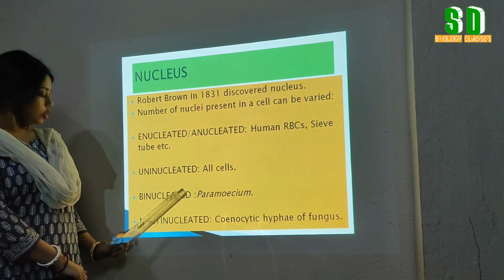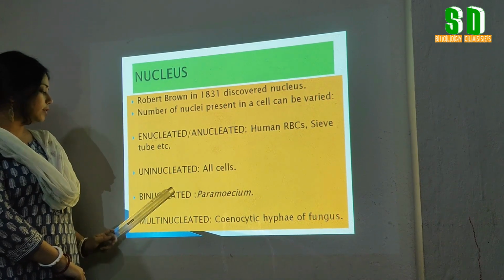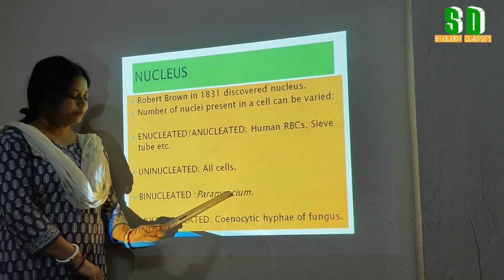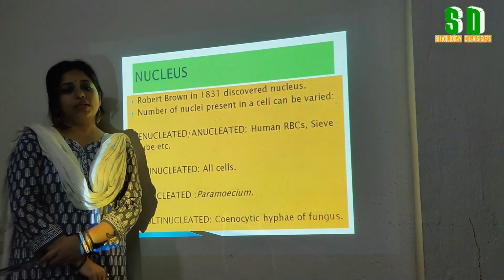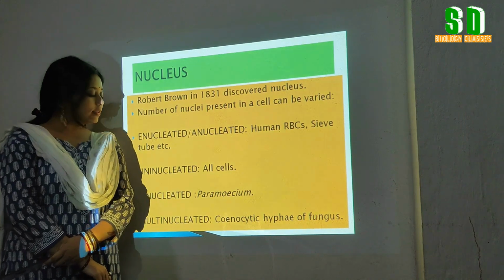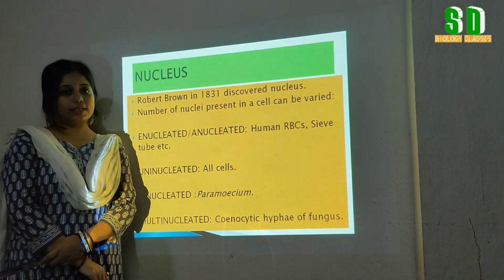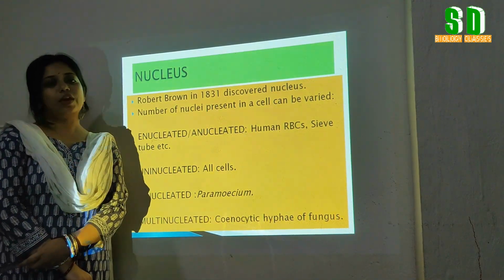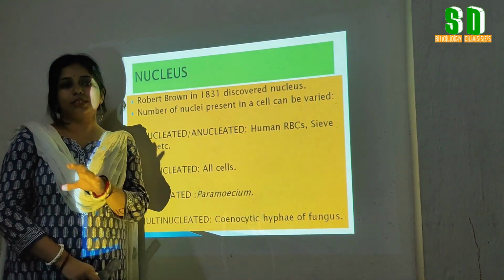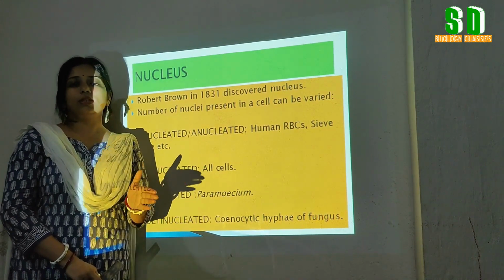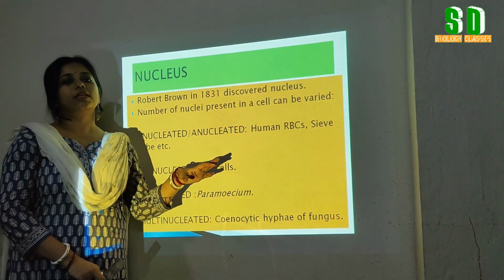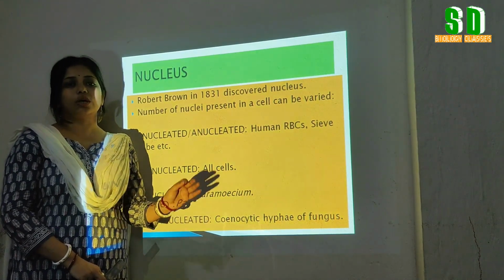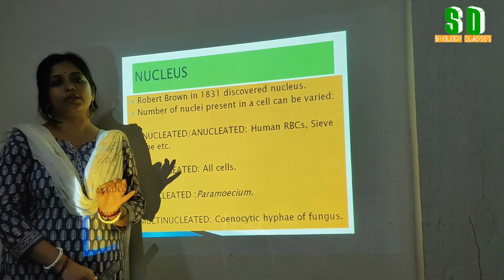If the cells possess two nuclei, then it is called a binucleated cell. Example is paramecium. And if the cells consist of more than two nuclei, it is called a multinucleated cell. Example is the coenocytic hyphae of fungus, where a long filamentous structure is present without any division, and a long cytoplasmic portion without any division consists of more than one nucleus.